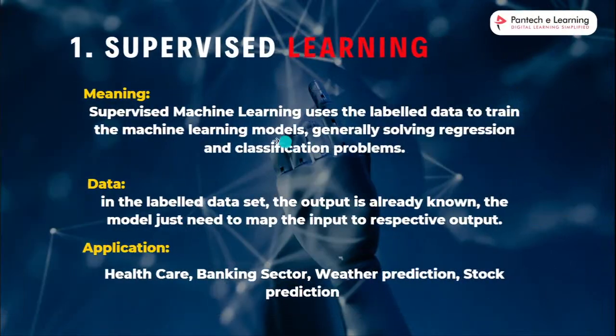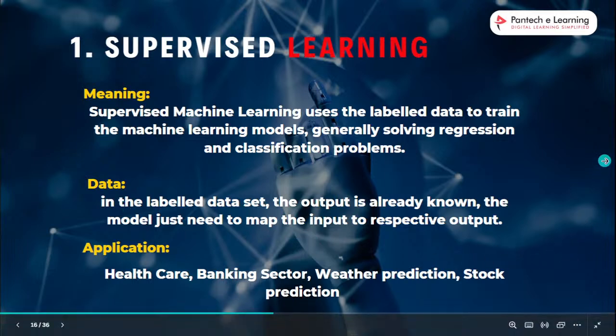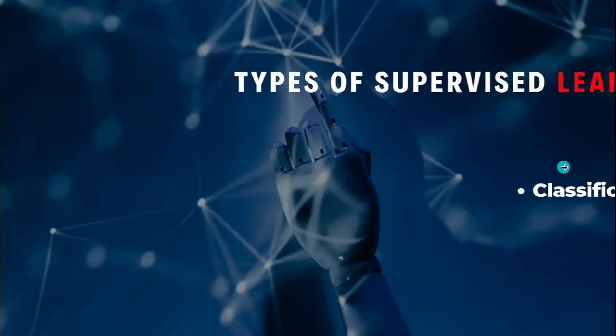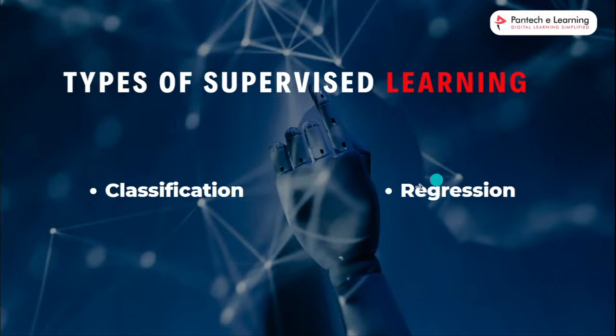An example for that: machines use labeled data to solve regression and classification problems. Applications for this include healthcare, banking, weather prediction, and stock prediction using supervised learning. Supervised learning has two kinds of types: one is classification, another is regression. Classification means a categorical type, and regression means a continuous value.